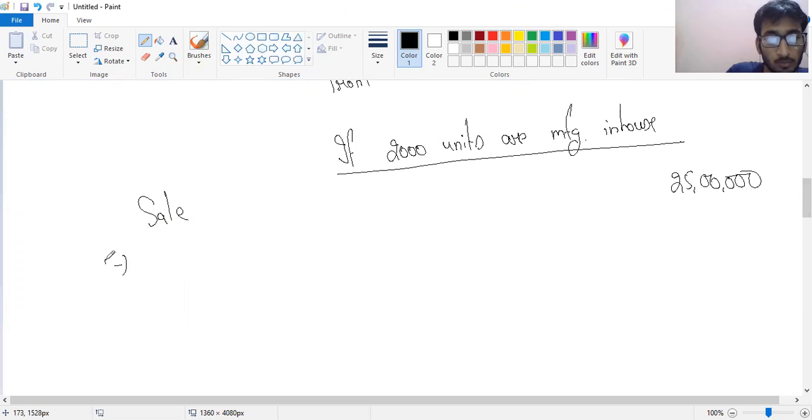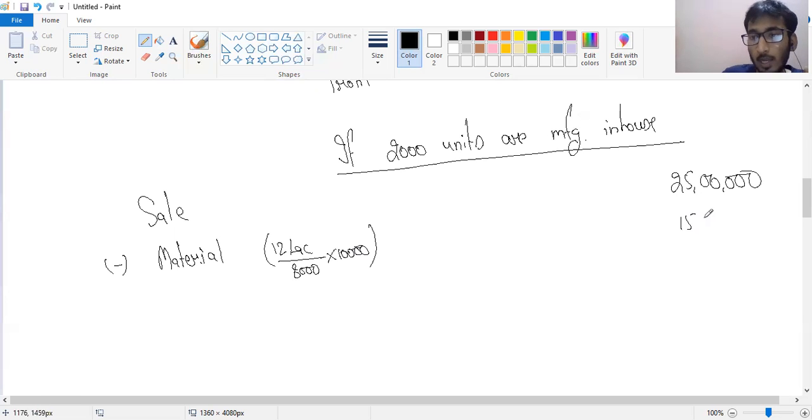Now other costs, material cost. So material cost would be, now see, material cost is 12 lakh for 8,000. So for 10,000, what would be the material cost? It would be 15 lakh.